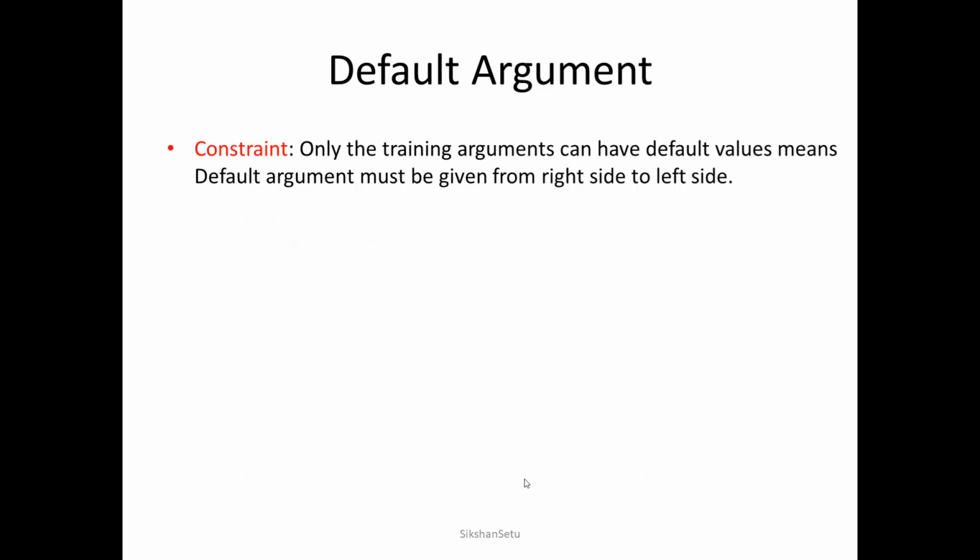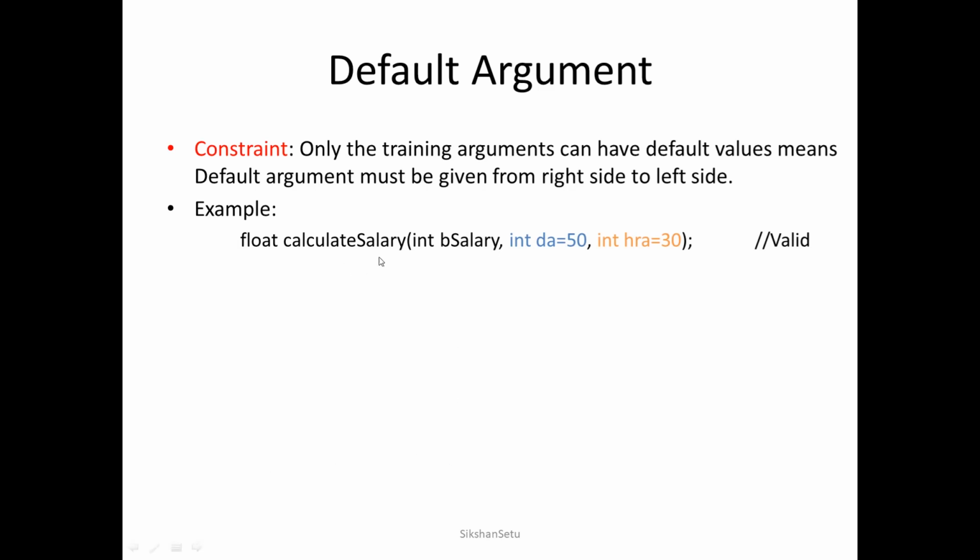Now, there is a constraint. The constraint is that only the trailing arguments can have default values. The meaning is, when you are declaring default arguments, you need to start from the rightmost argument and move from right to left. Here you can see this is my function. If I need to make these two default arguments, then it must be from right to left, so I have declared HRA equals 30 and then DA equals 50. So, this is the rule.